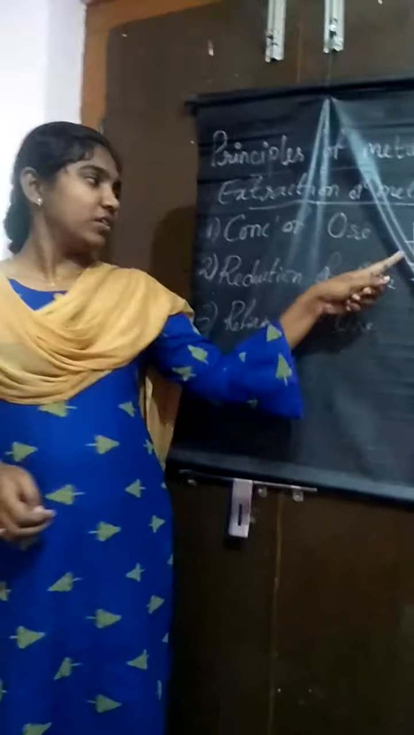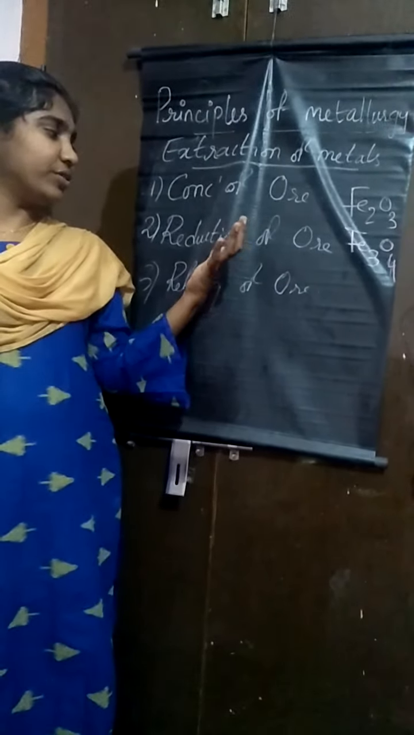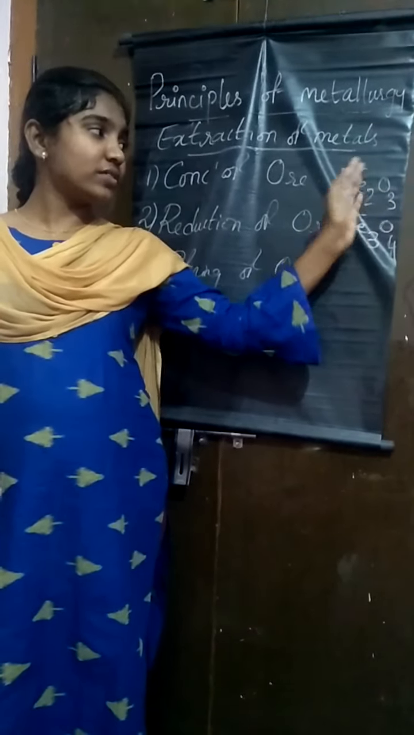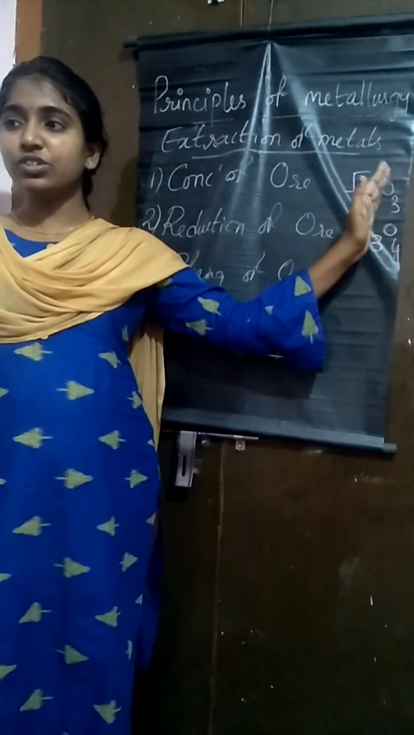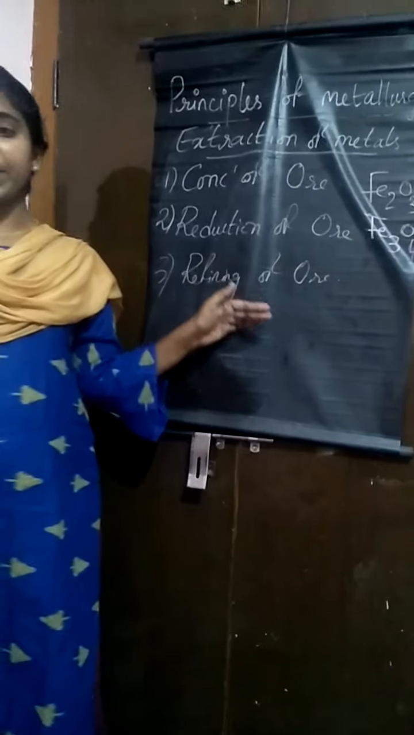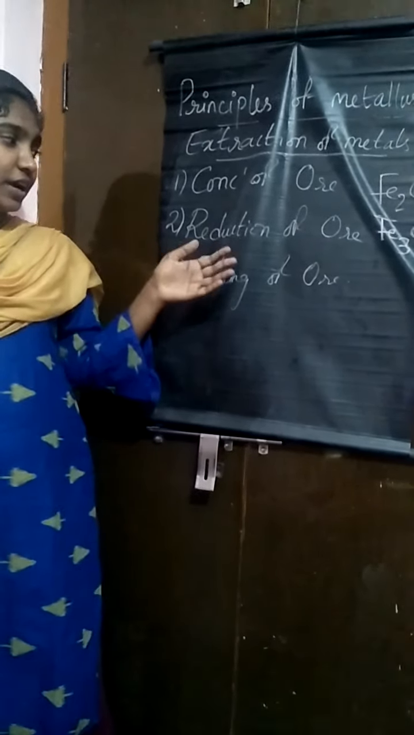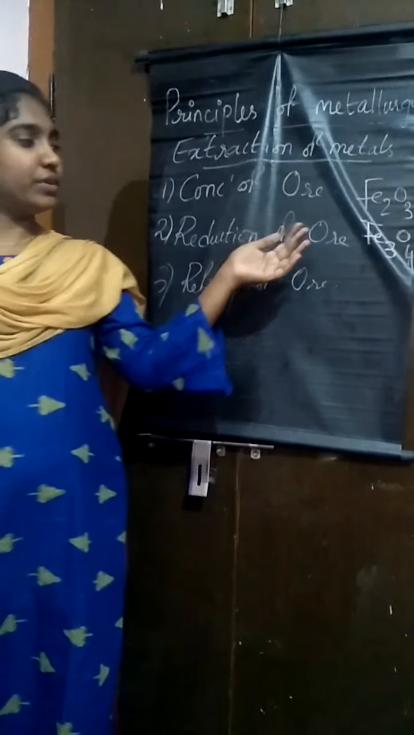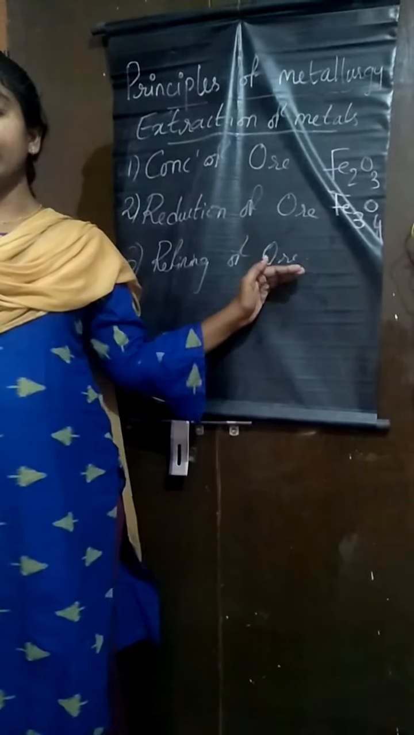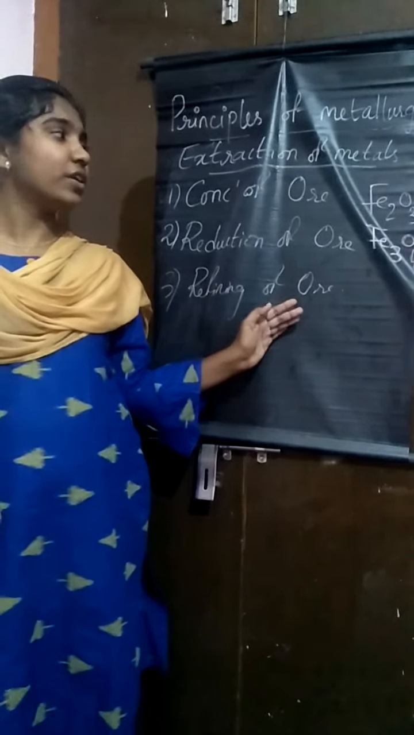That is in hematite Fe2O3 and in magnetite Fe3O4. So we have to reduce it. Reduction means that we have to separate the oxygen or any other element which is attached to the iron. And the last one is the refining of the ore. In the reduction of the ore, we will get around 95% pure metal, but in refining we will get 99% pure metal.